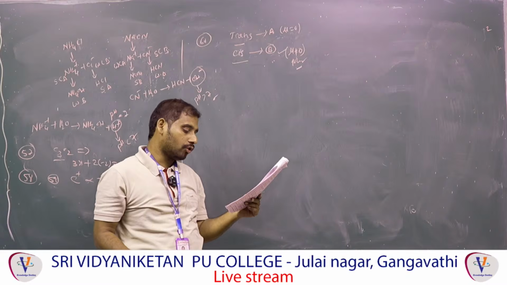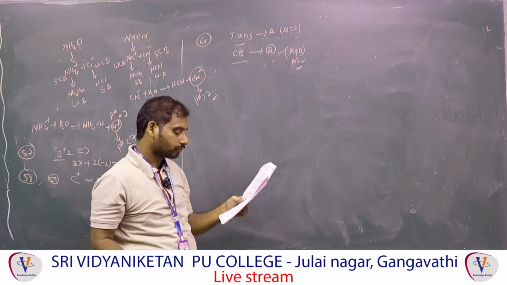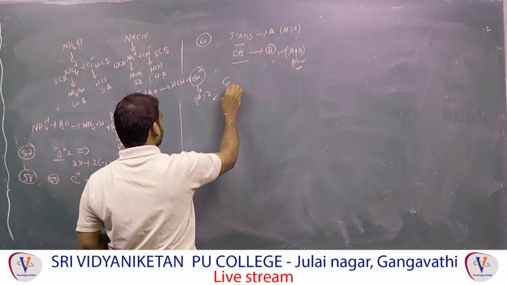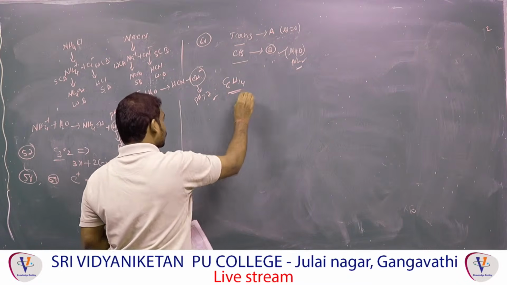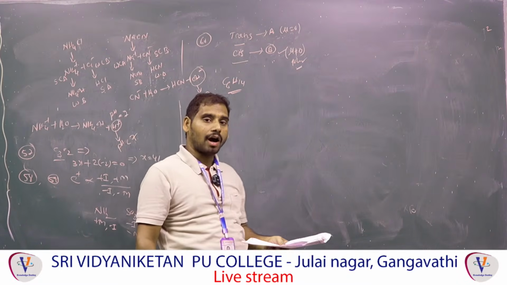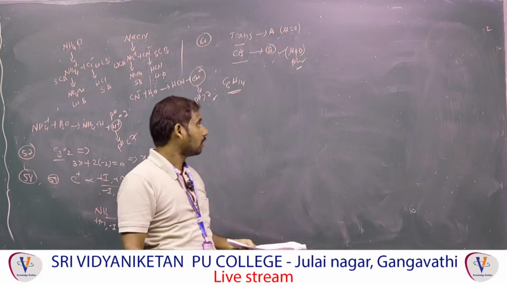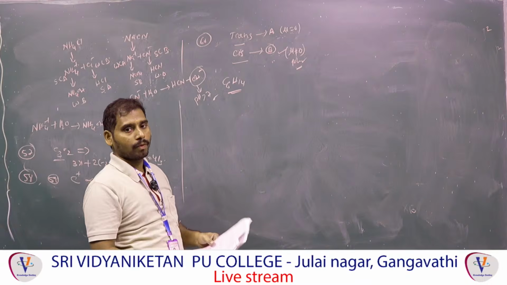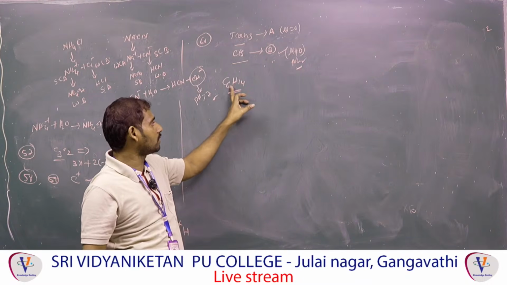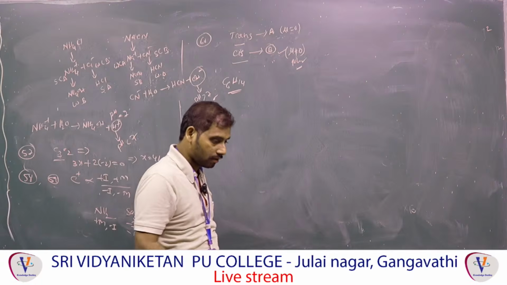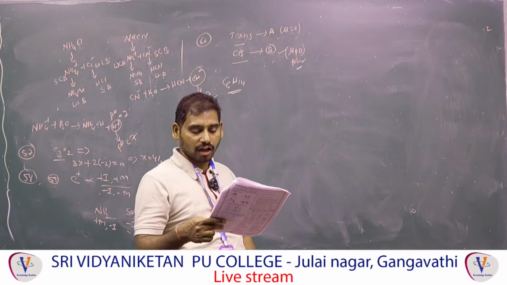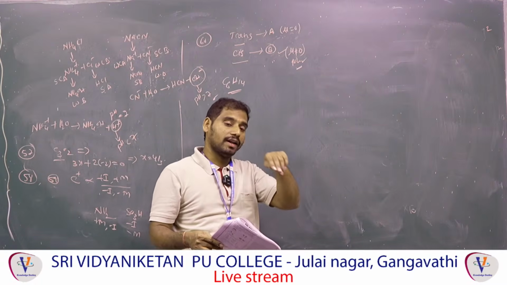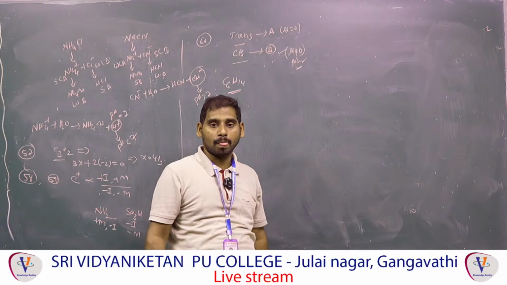Total number of isomers including stereoisomers of C6H14. C6H14 is an alkane. How do you know from the general formula? CnH2n plus 2, n equal to 6, 2 into 6, 12 plus 2, 14, that means alkane. Alkanes up to 6 carbons will not exhibit stereoisomerism.